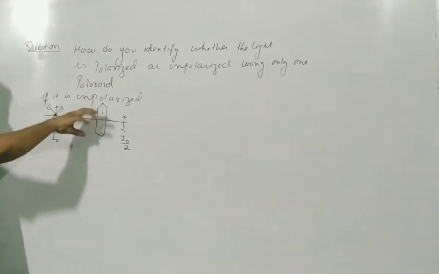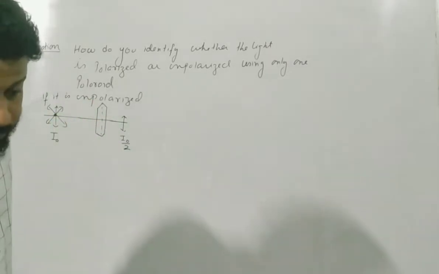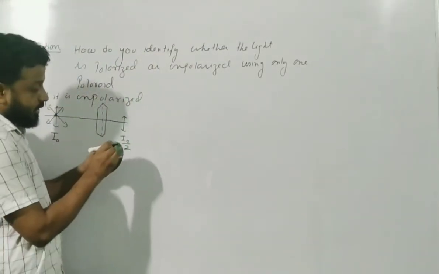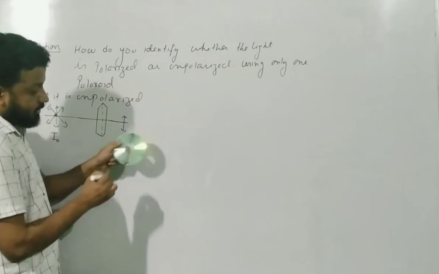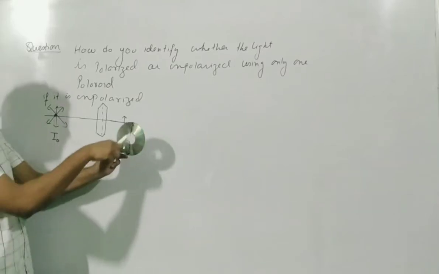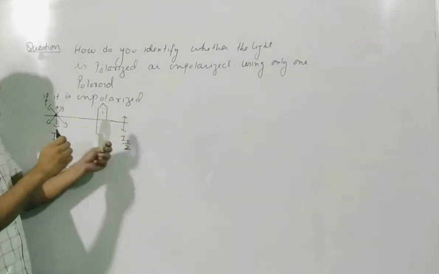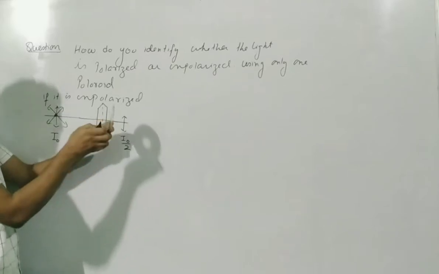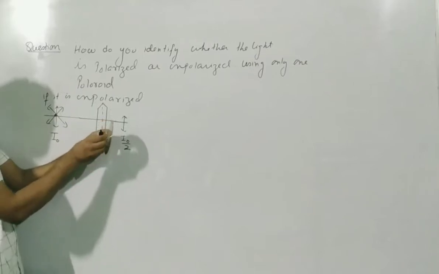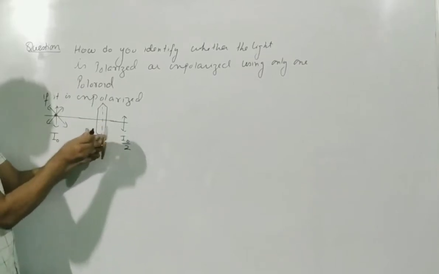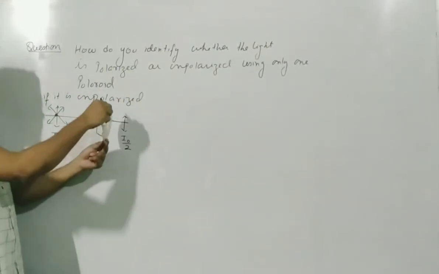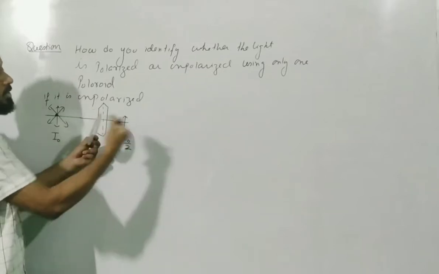Now, if you rotate this Polaroid, allow me to use this disc. Consider that this is the pass axis of the Polaroid. Initially it is pointing in this direction, so this has passed. Now if you slightly rotate, the pass axis which was here earlier rotates like this. So only this vibration will be allowed to come out, because unpolarized light has vibrations in all directions. Even if you rotate like this, you will find some light coming out.